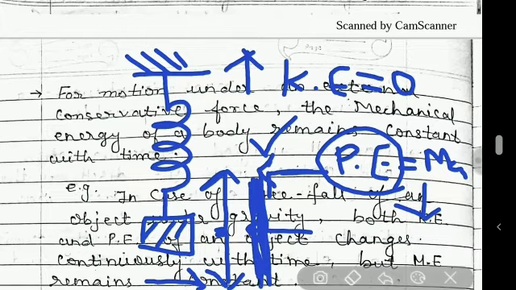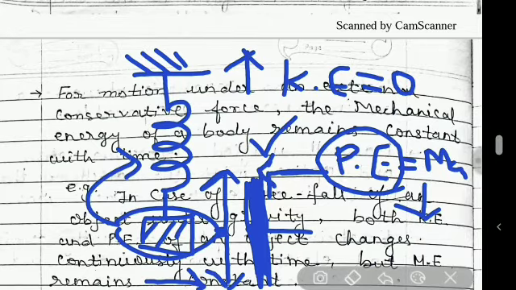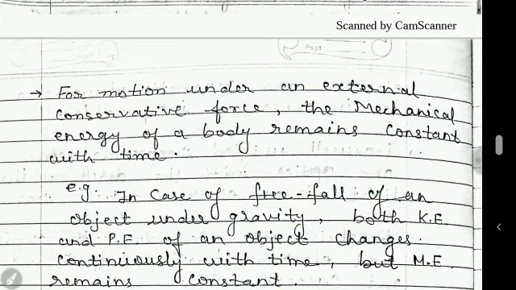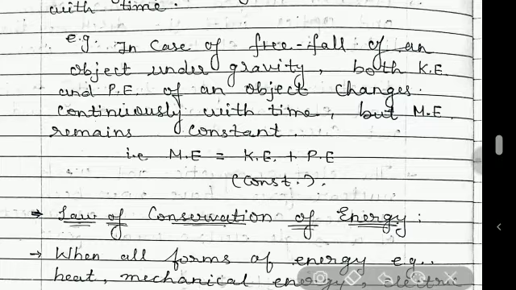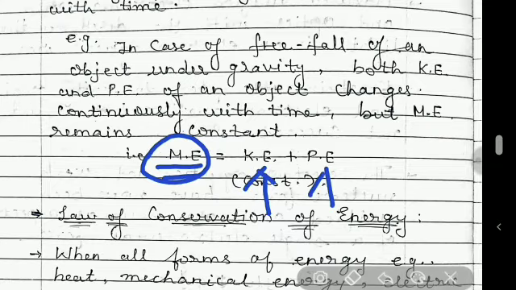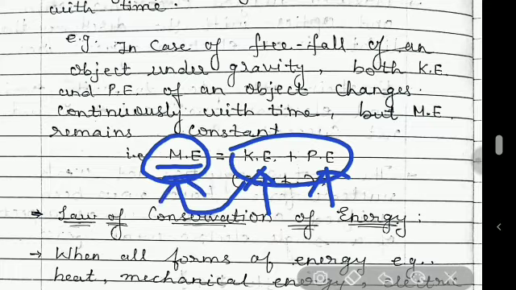So in this process of oscillation of this particle which is suspended by a spring, its kinetic energy and potential energy may change, but its mechanical energy, or we can say total energy, will remain constant. This kinetic energy and this potential energy go on changing, but their summation will always remain the same, and that is nothing but the mechanical energy, and it remains constant. And so we can say that the mechanical energy is conserved in this process.